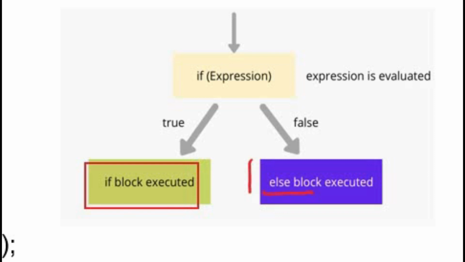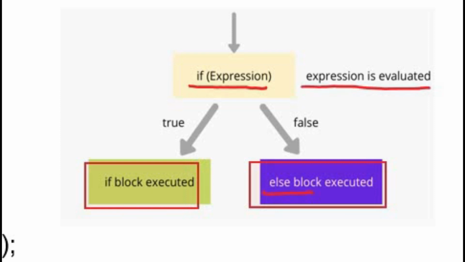And when to execute the else block? It will happen only when the if block will be skipped. As like simple if statement, the expression will be evaluated here. In other words, the condition will be tested here. If the result of that condition is true, then if block will be executed.